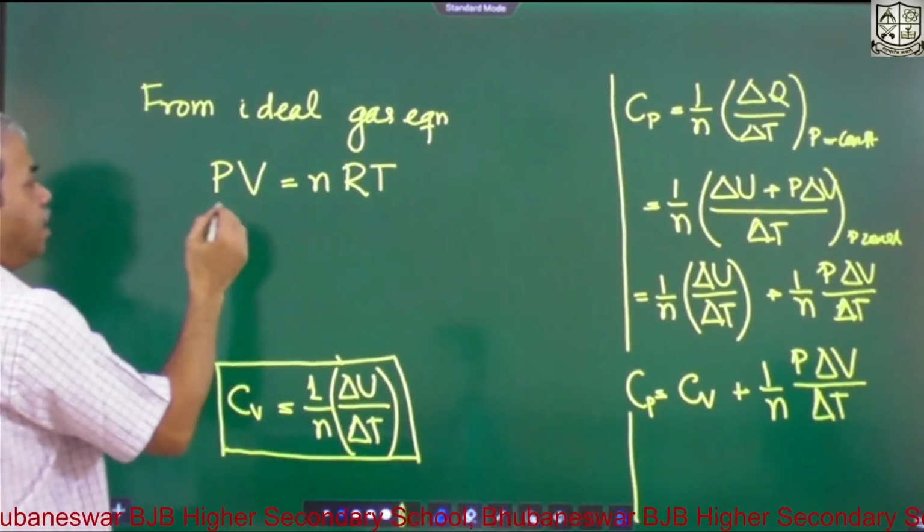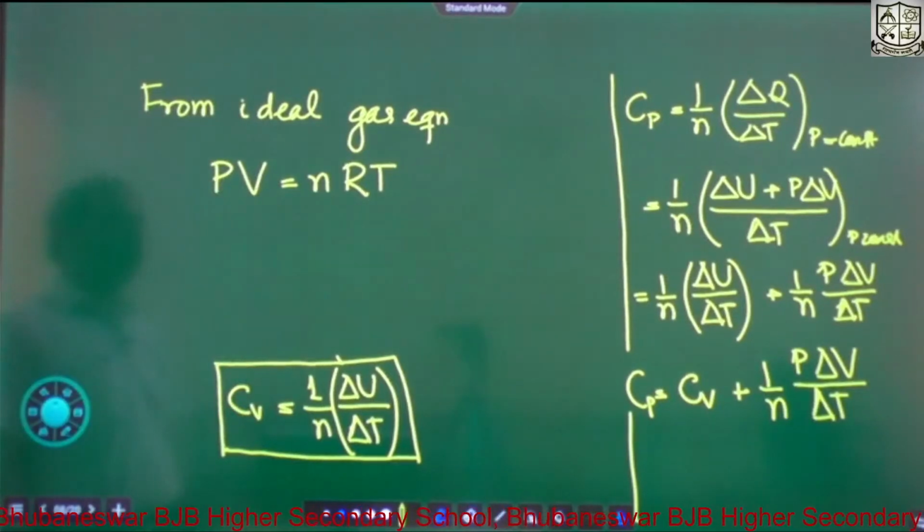So if you change the volume, temperature will change, provided P is constant.